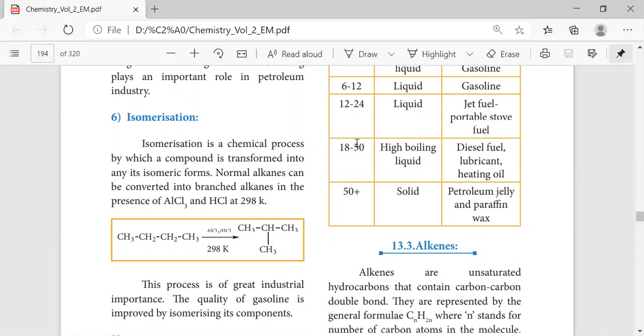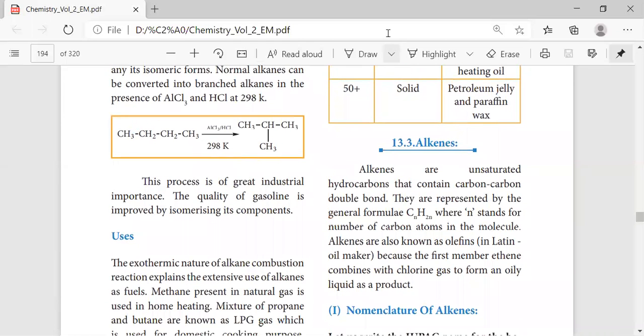Again, for the carbon chain in the range of 18 to 25, it will be used as high boiling liquid, so diesel fuel, lubricant, heating oil. When it is 50 plus, it is solid state. That is simply petroleum jelly and paraffin wax, which they use. So that's all about this alkane.